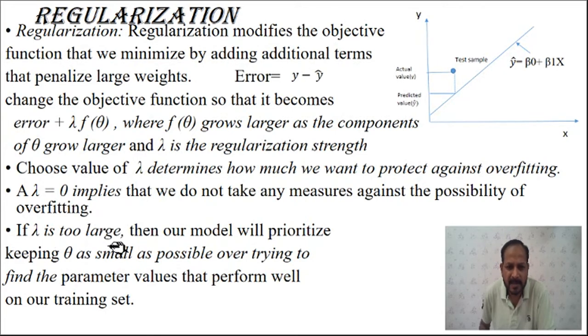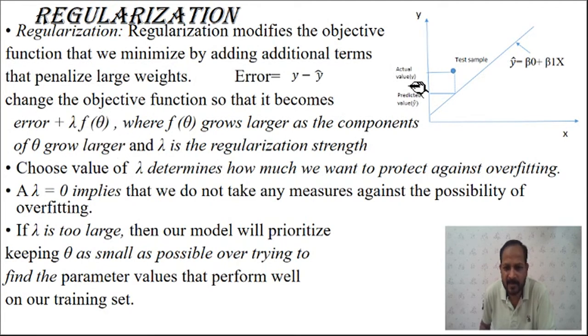But if the value of lambda is too large, in that case our model will prioritize keeping theta as small as possible over trying to find the parameter values that perform well on our training set. So if lambda is large, we are limiting our f of theta.